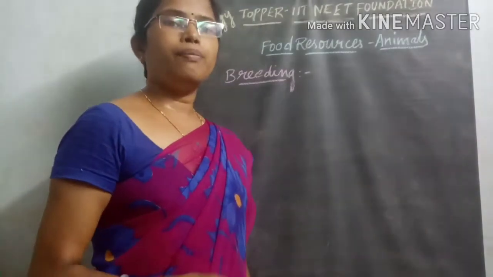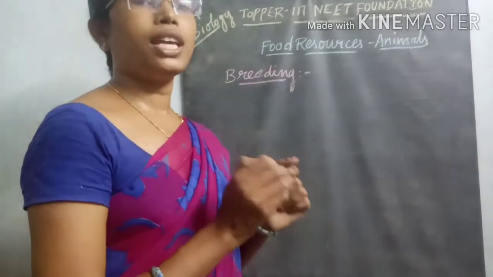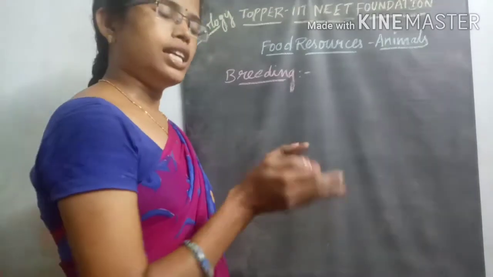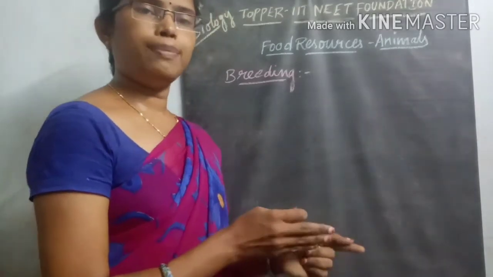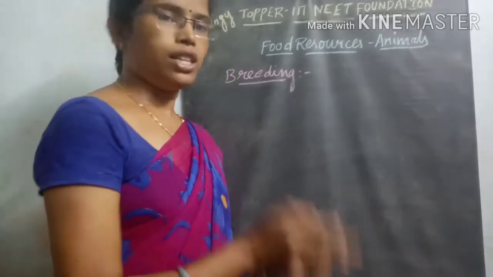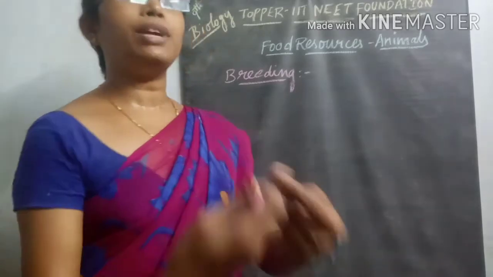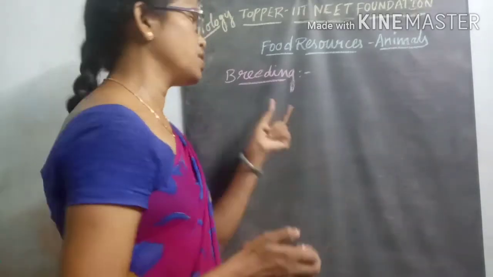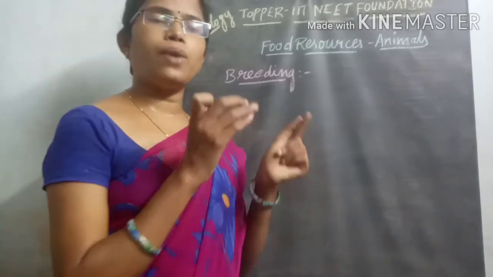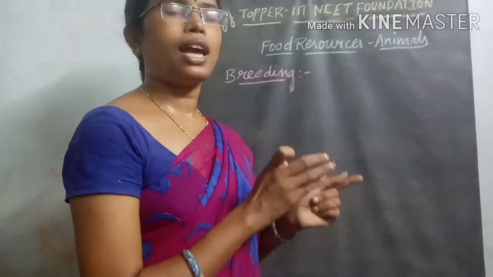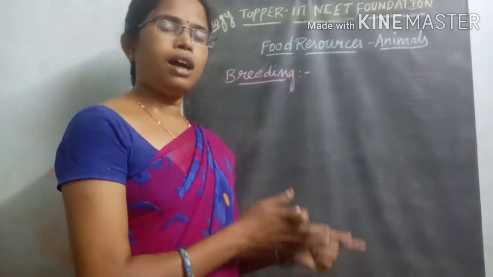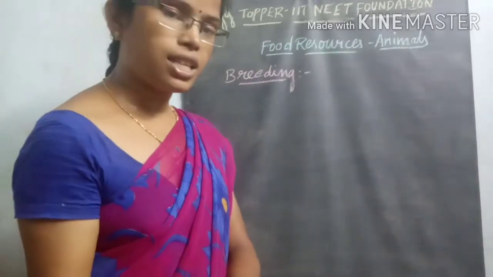For example, if you take a high yielding variety of cow produced in one generation, it is repeated in the next generation by a process called breeding. Whatever characteristics are present in that organism are present in the next generation also.